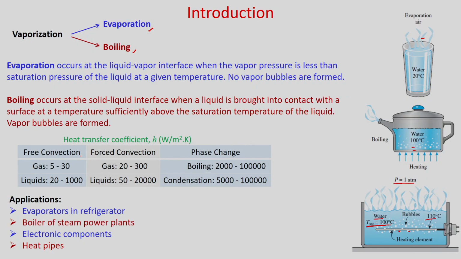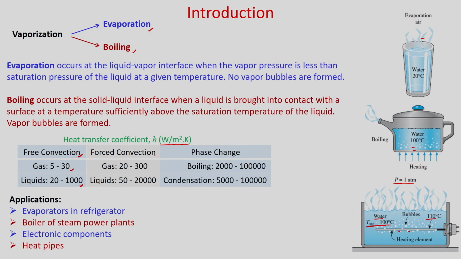Let us consider the heat transfer coefficient in different modes of convective heat transfer. You can see if you consider free convection, for gas the heat transfer coefficient is in the range of 5 to 30 watt per meter square Kelvin, whereas for free convection in liquids it is 22,000 watt per meter square Kelvin.